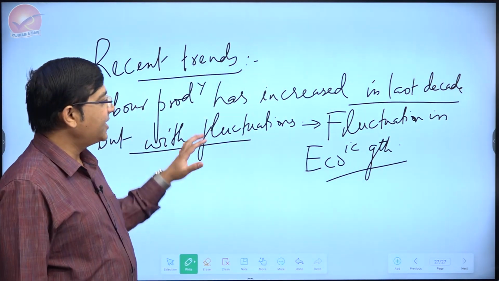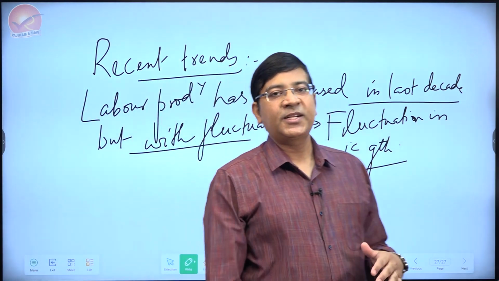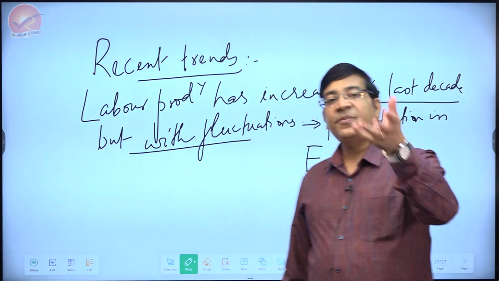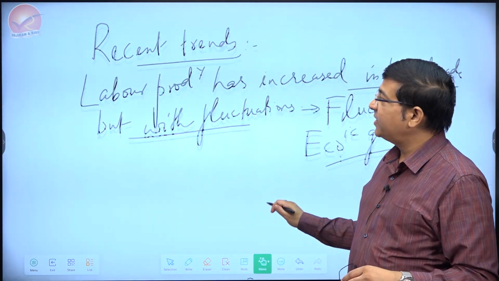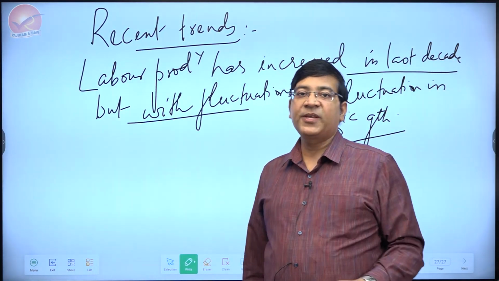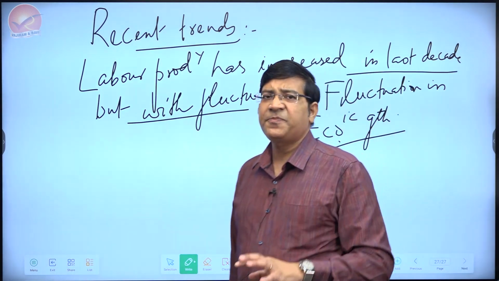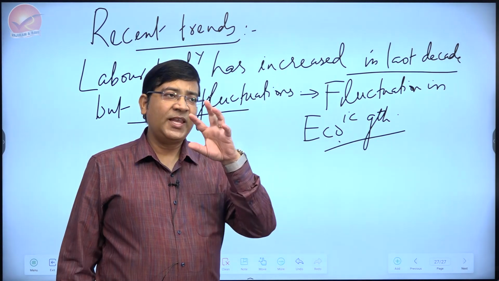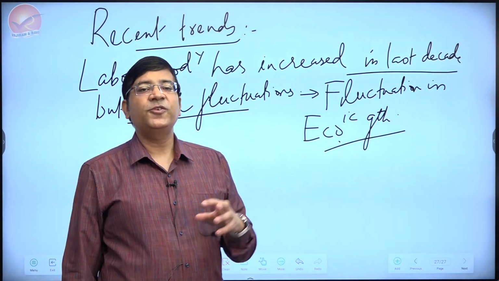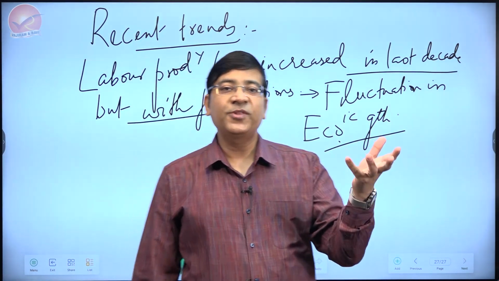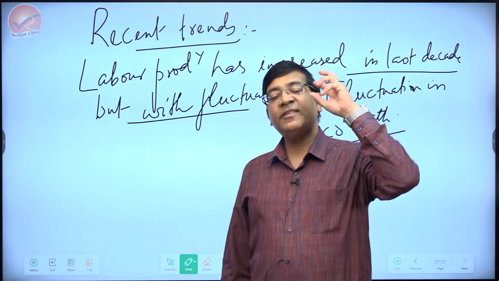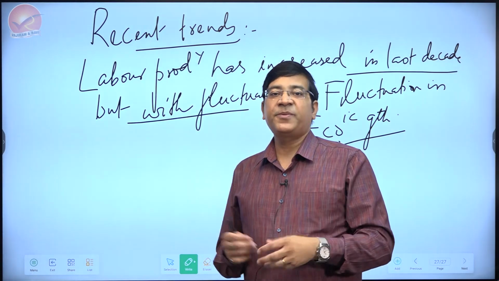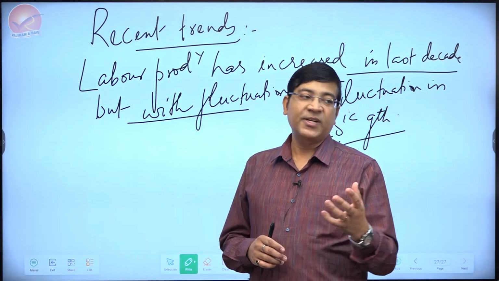I hope you are understanding that when labor productivity fluctuates, economic growth is also fluctuating. Hence, labor productivity is definitely playing a role in economic growth. I think that is enough on the first part of the answer if you write properly. By the way, you can also use the post-2000, 2001 time, when the services sector actually outperformed the industries. And that is where the role of labor productivity became even more important.